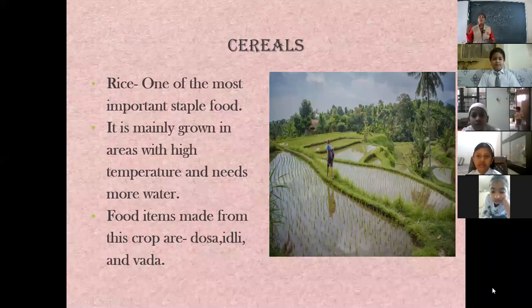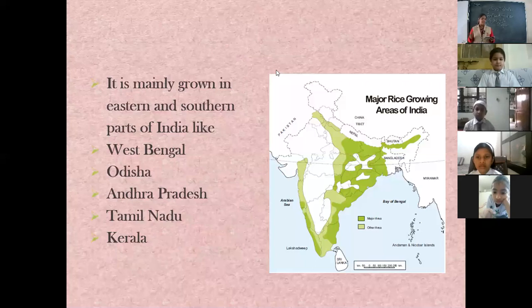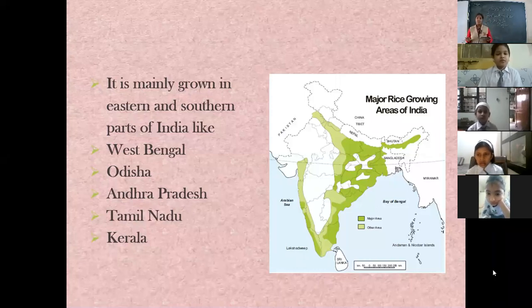Okay. And what are items we can make from rice? We have idli, we have dosa and vada. All these food items are made from rice. Now let us move to the next slide. It is mainly grown in eastern and southern parts of India like West Bengal, Odisha, Andhra Pradesh, Tamil Nadu and Kerala. Okay children, so see children in the map, you can see there's a map of India.